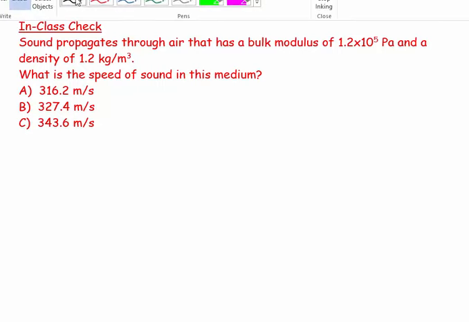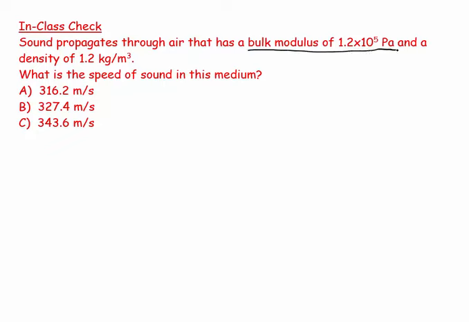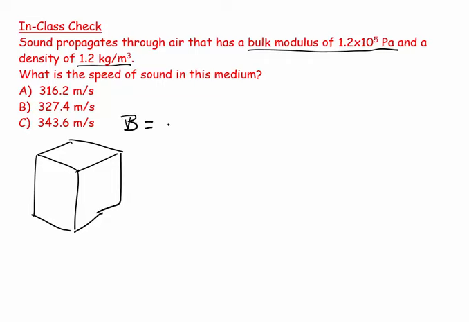Welcome. This question says sound propagates through air that has a bulk modulus of 1.2 times 10 to the 5 Pascal and a density of 1.2 kilograms per cubic meter. So we're visualizing a room full of air, and we know that its bulk modulus is equal to 1.2 times 10 to the 5 Pascal, and we know that its density is equal to 1.2 kilograms per cubic meter.